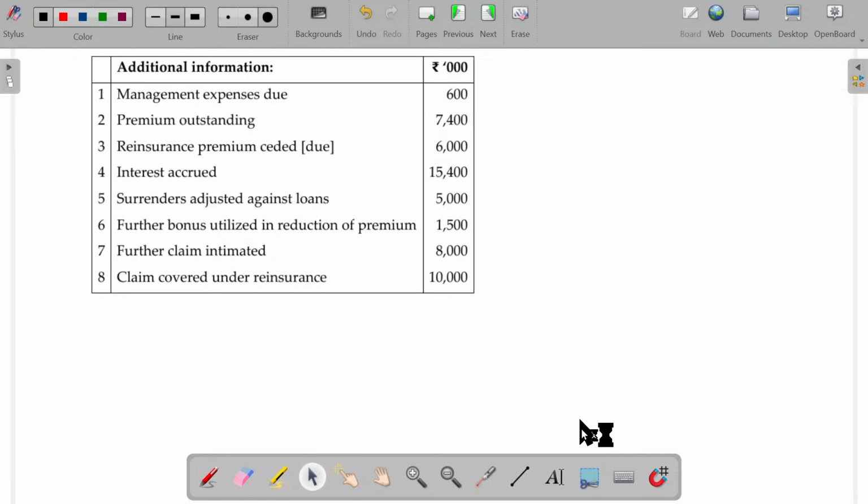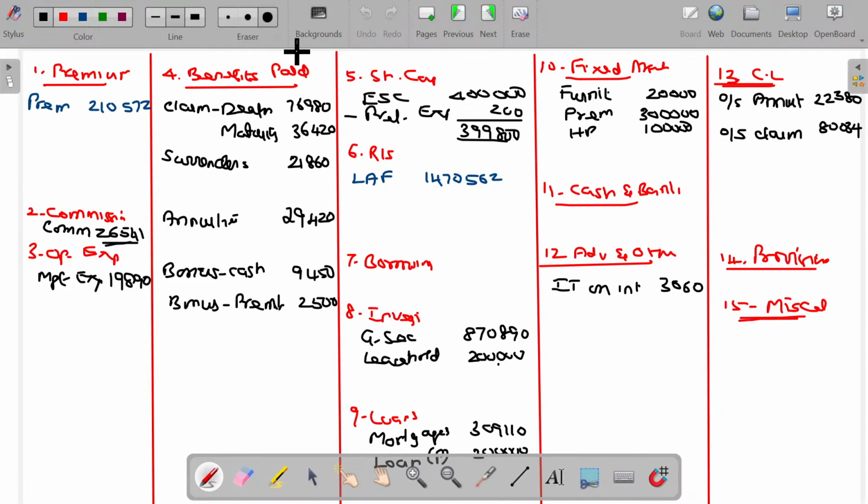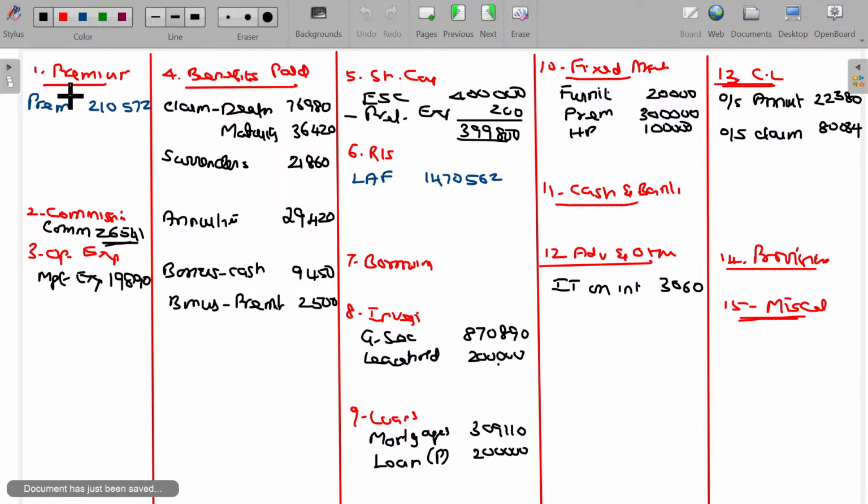Now we have been given these 8 adjustments. One after one. Management expenses due. What will you do? So you add here. How much is that? Management expenses, 600 is going to be addable here. Another place, as it's outstanding liabilities, outstanding management expenses, 600.